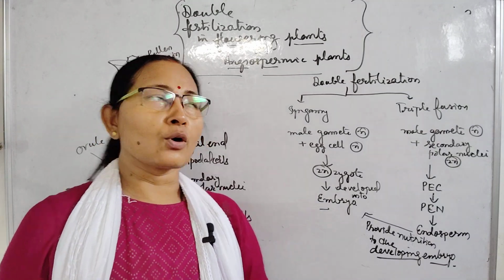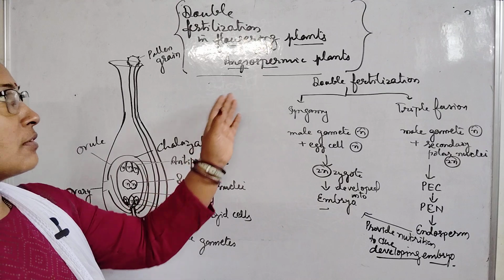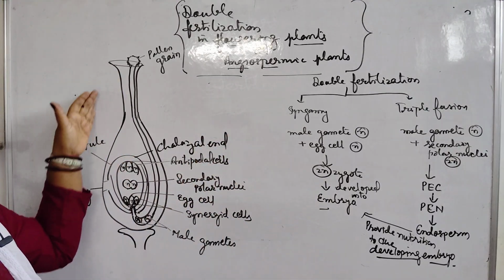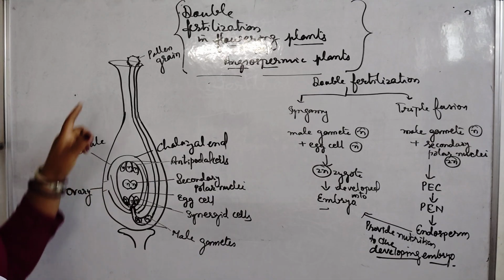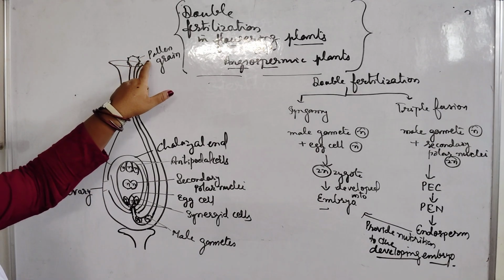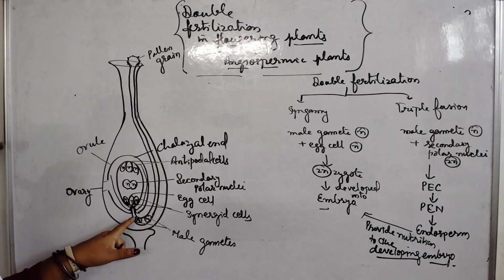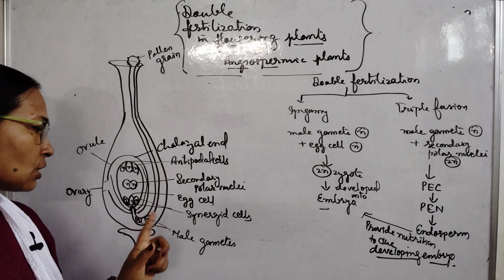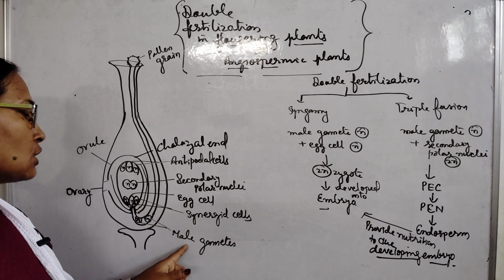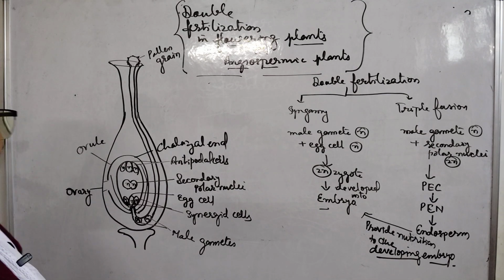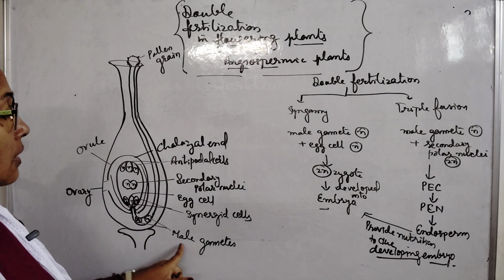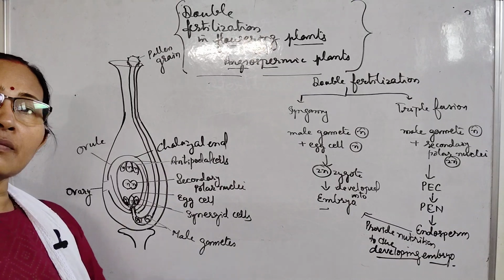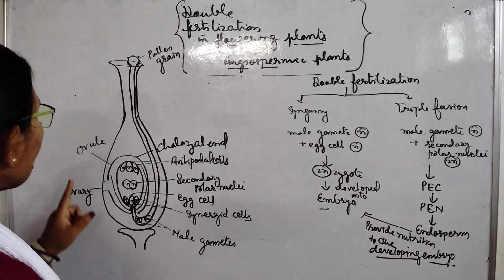Today we will discuss double fertilization in flowering plants, or angiospermic plants. This is the structure of the ovary and here is the pollen grain. The pollen grain forms the pollen tube. Inside the pollen tube are two male gametes. These male gametes develop from the generative cell.